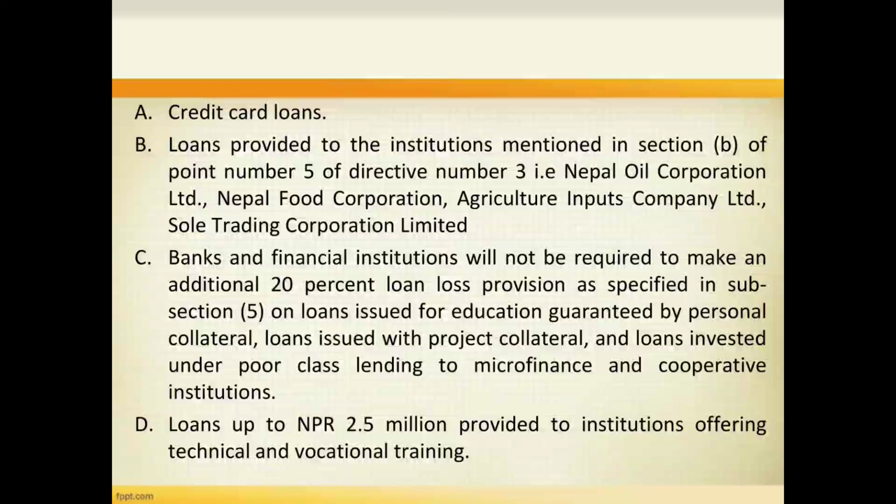C. Banks and financial institutions will not be required to make an additional 20% loan loss provision as specified in subsection 5 on loans issued for education guaranteed by personal collateral, loans issued with project collateral, and loans invested under deprived sector lending to microfinance and cooperative institutions. D. Loans up to NPR 2.5 million provided to institutions offering technical and vocational training.